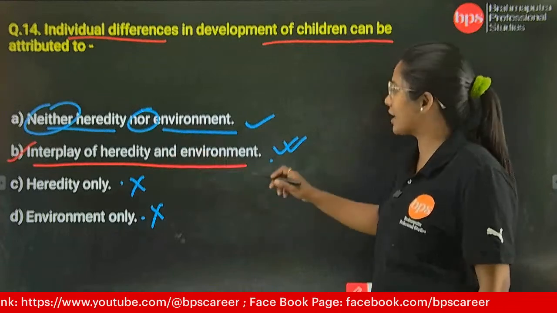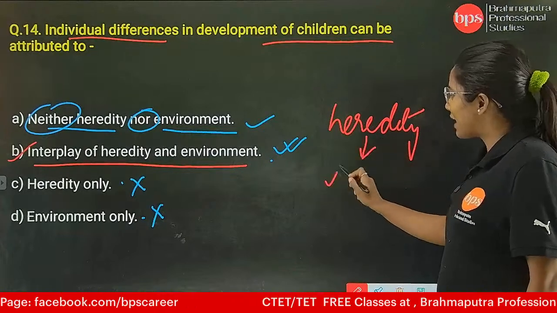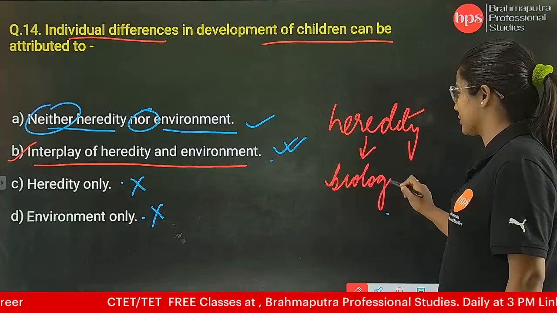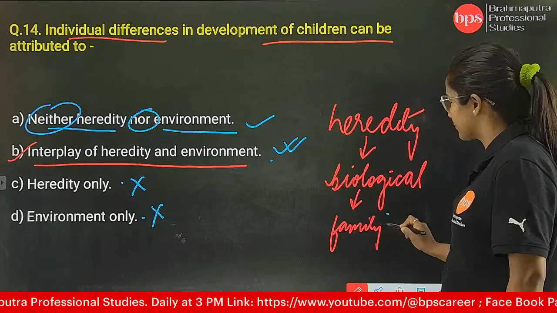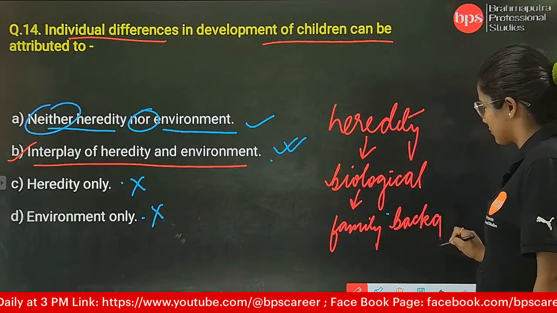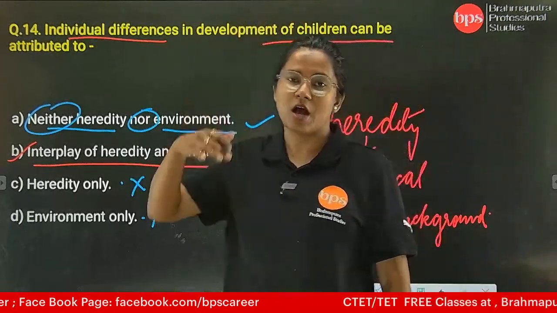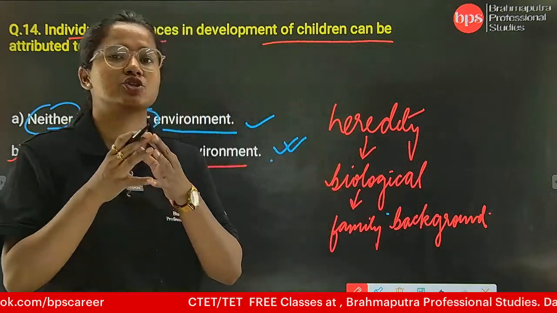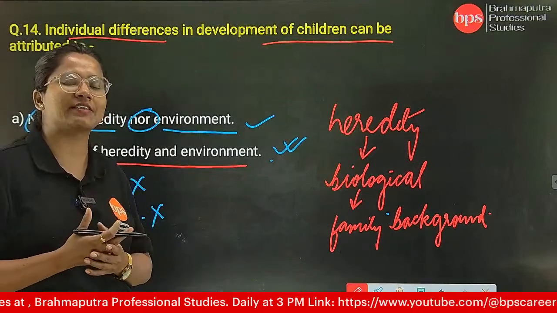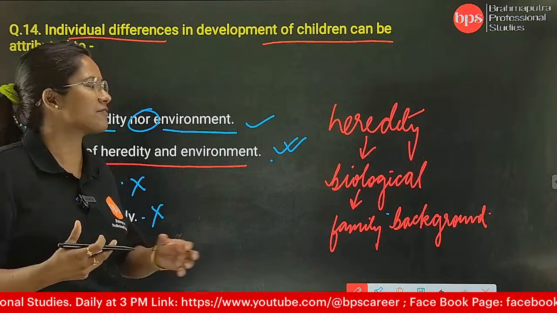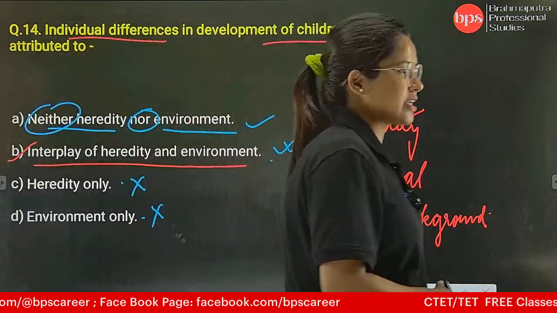Heredity, what is explained here: heredity is nothing but our biological understanding, and we can also call it family background. Yes, heredity is something from our forefathers. Whatever character and personality our ancestors have automatically comes to us through the help of the genes, and that is a factor which depicts heredity. Okay, so let's move on to the next question.